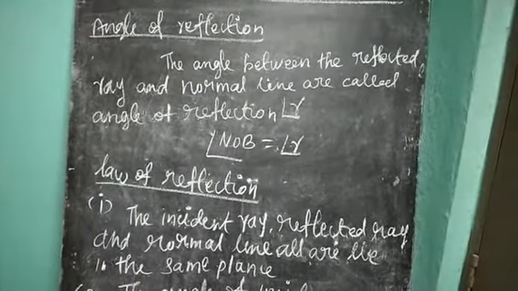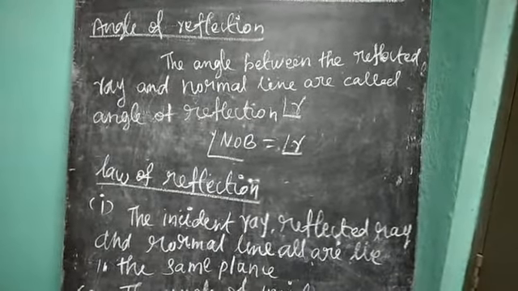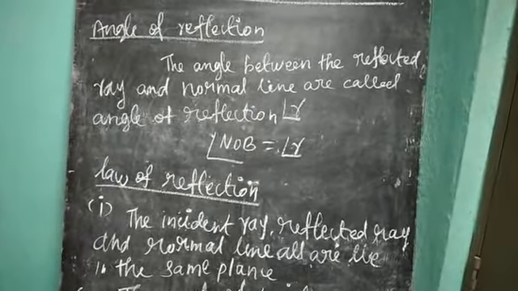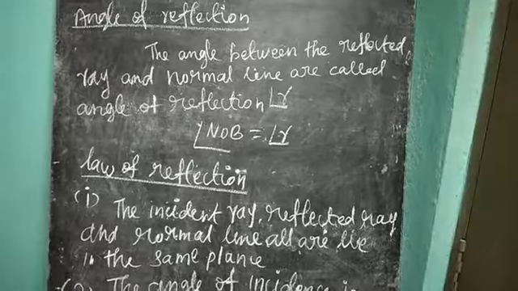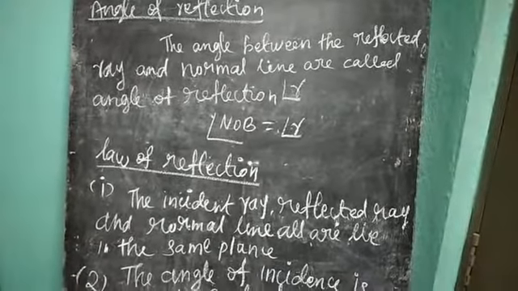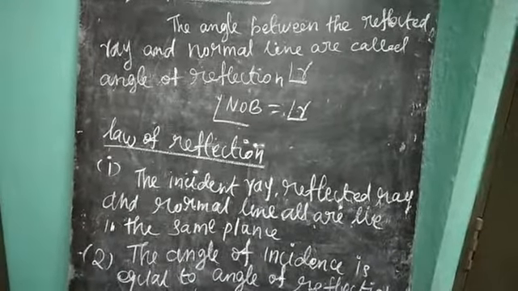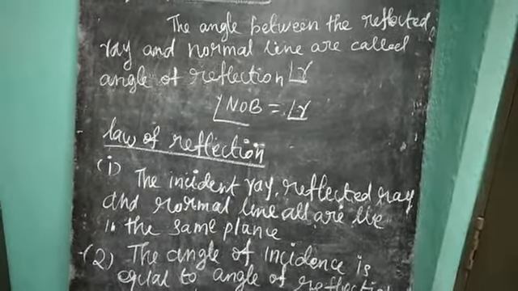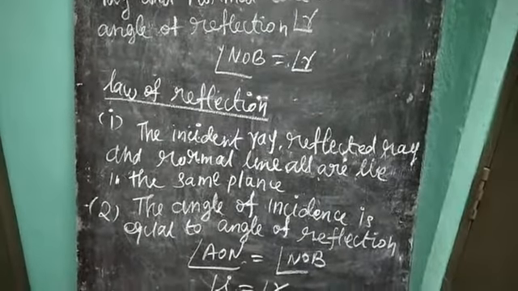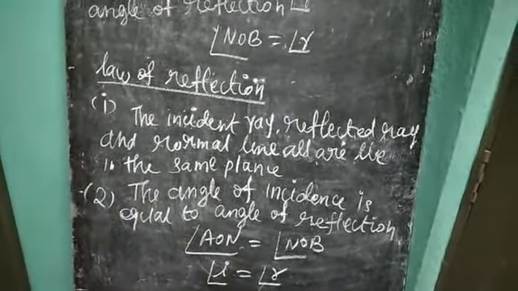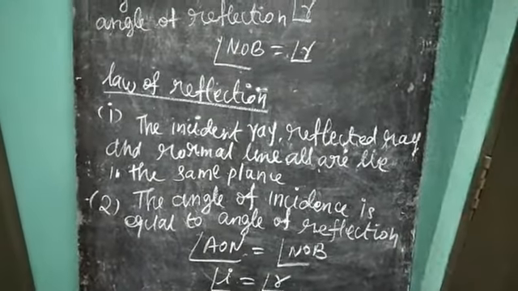What is the angle of reflection? The angle between the reflected ray and the normal line is called the angle of reflection, angle R. From the diagram, angle NOB is equal to angle R. By the law of reflection, the incident ray, reflected ray and normal line all lie in the same plane. The angle of incidence is equal to the angle of reflection, angle AON equals angle NOB. So angle I equals angle R.